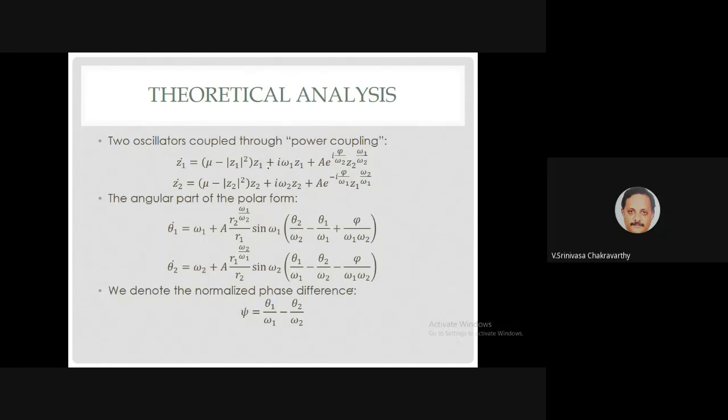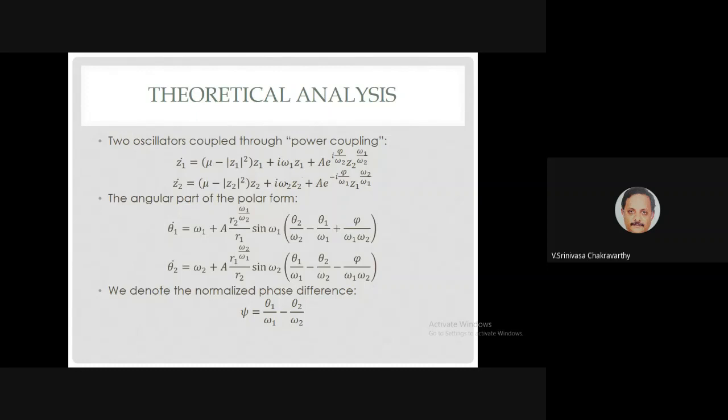So just like before, the only difference is when you couple them, instead of just a into e power i phi, we have a into e power i phi by omega 2. That must be the coupling constant times Z2 power omega 1 by omega 2. Similarly, on the reverse side, the coupling term is a into e power minus i phi, and then we have this. So you see that we are normalizing the phases by their own frequencies, by omega 1 times Z1 power omega 2 by omega 1.